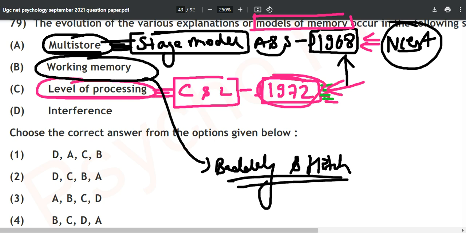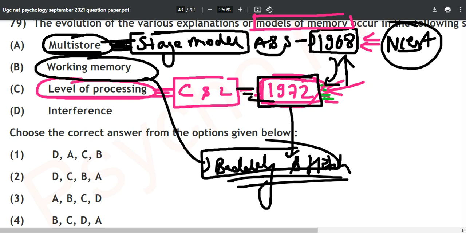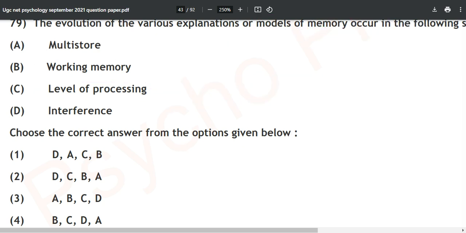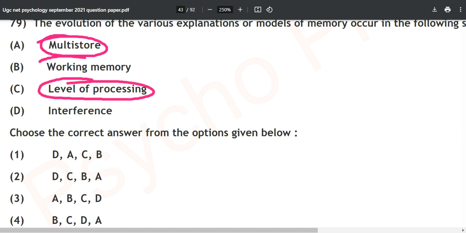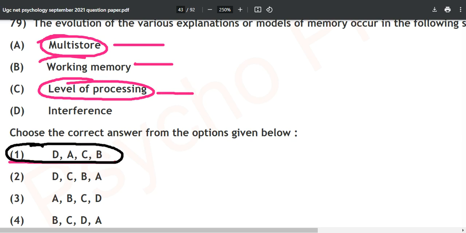That the first model was the multi-store stage model in 1968. Then after 4 years, you have 1972 Craik and Lockhart, and after 2 years, you have the Baddeley and Hitch working memory model. So as soon as you associate this, if you just know this much, that A will come first, then C, and then B, you will find only in one option the same order is given. Only in this option. A is coming first, then C, and then B.